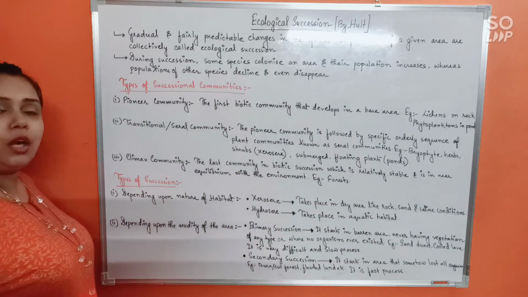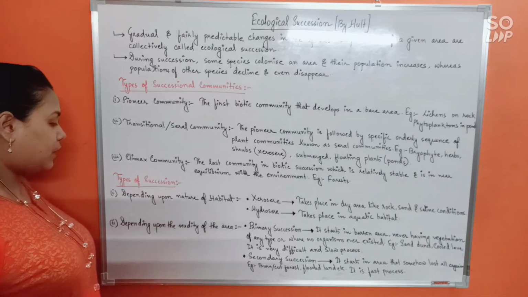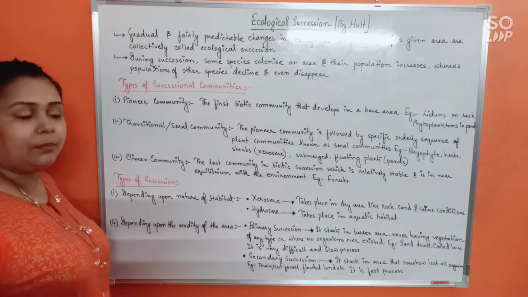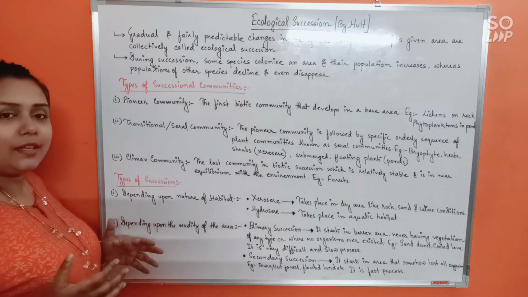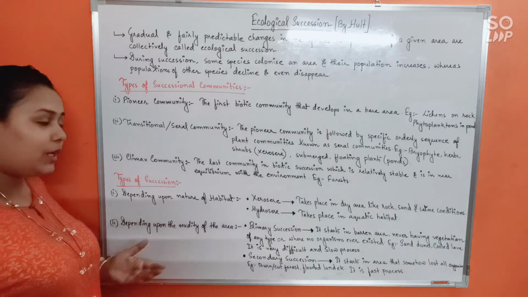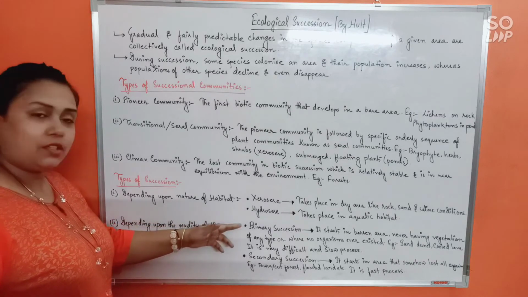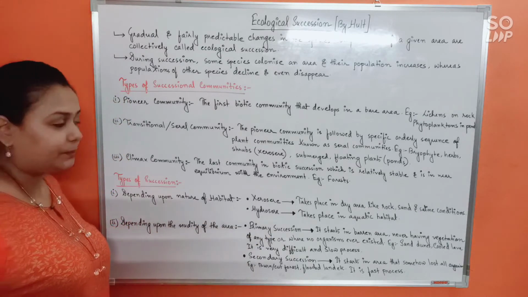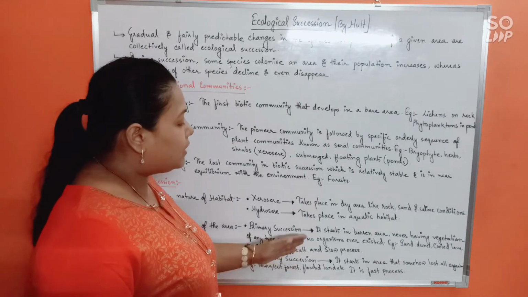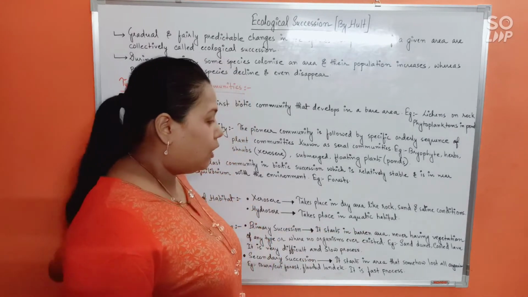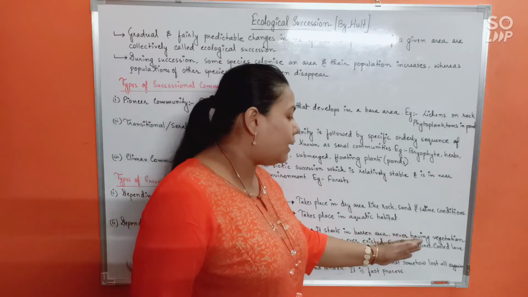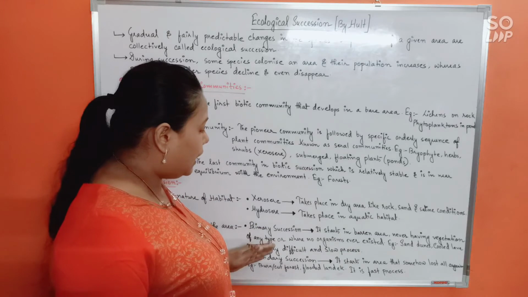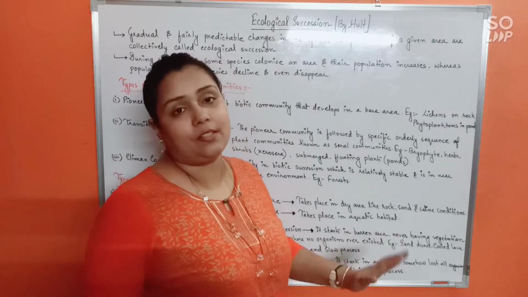Likewise, if we try to categorize the type of succession on the basis of, or depending upon, the nudation of the area, that means from where exactly the succession is beginning, accordingly we have again two types of succession. First is primary succession and then secondary succession. Primary succession means it starts in a barren area, where never ever any vegetation of any type, or where no organisms ever existed.